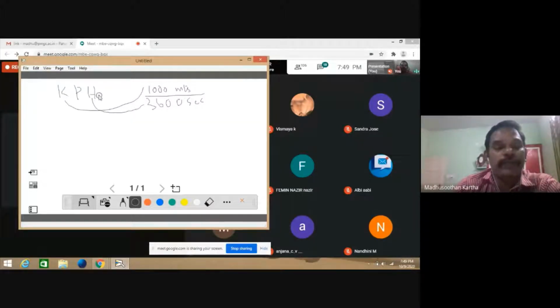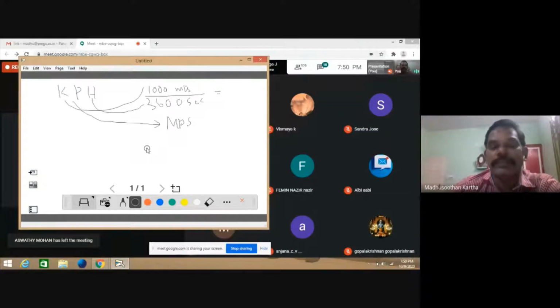So if this measurement is converted into meter per second, MPS, you need to convert kilometer per hour into meter per second, because most often you need to calculate the speed of the train in meter per second. Normally, the speed is given in the problem as kilometer per hour. So meter per second is equal to 1000 meters divided by 3600.